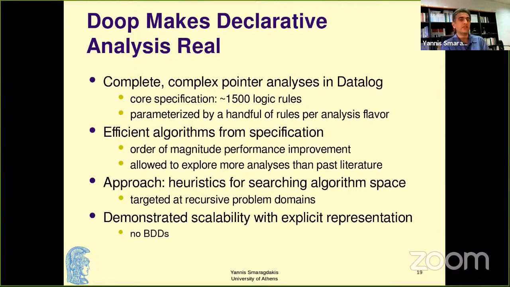The core specification right now numbers close to 2,000 rules. Depending on how you count, it could also be more than 2,000 rules. And these are parameterized by a handful of rules per analysis flavor. We have lots of flavors that give you different balances of precision and scalability. And one can think of it as getting highly efficient algorithms from a logic-based specification.